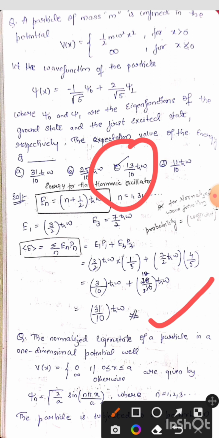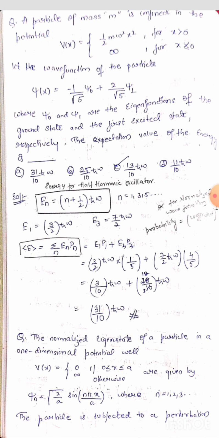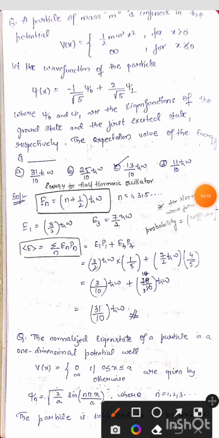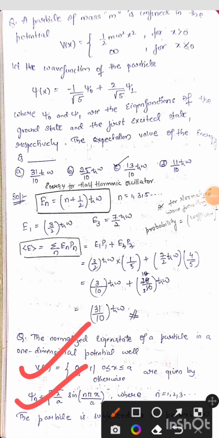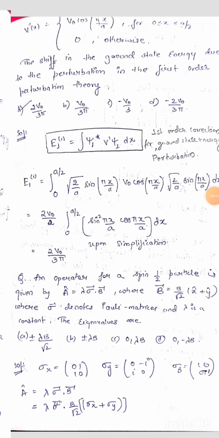Okay, is that clear? Next, moving on to the next question, that is the normalized eigenstate of a particle in a one-dimensional potential well. They have mentioned it as a one-dimensional potential well, with V equal to 0 for 0 less than or equal to x less than or equal to a and infinity otherwise. And psi n they have given as root of 2 by a sine of n pi x by a, where n is 1, 2, 3. The particle is subjected to perturbation. Potential is given, wave function is already given. Now the particle is subjected to perturbation.